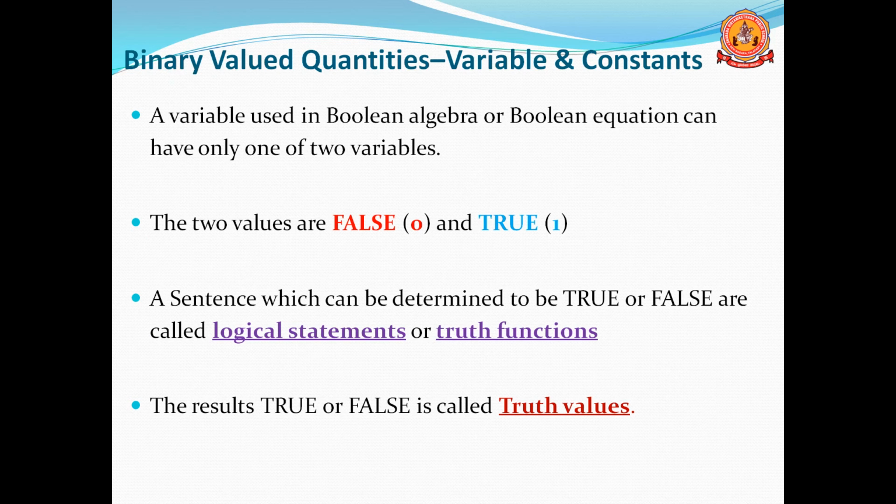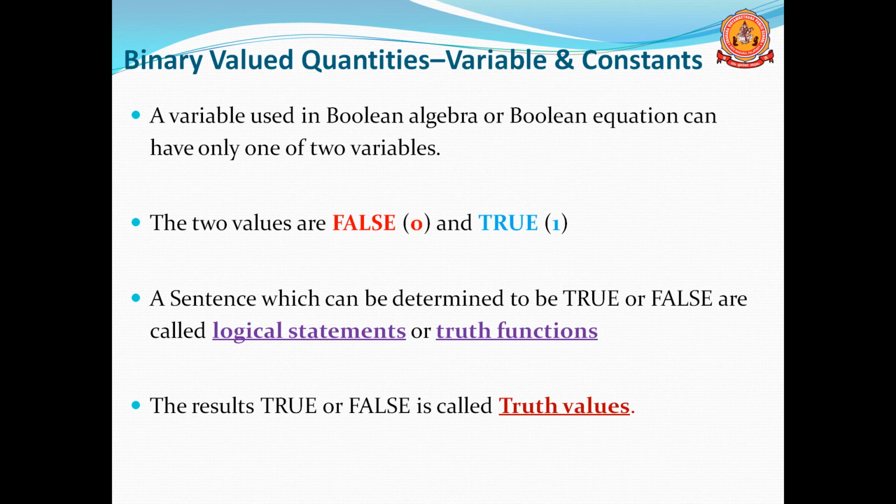A sentence which can be determined to be true or false: if we take any sentence whose result is either true or false, those statements are known as logical statements. For any statement, the output or result is either true or false. We can say yes or no, or true or false.